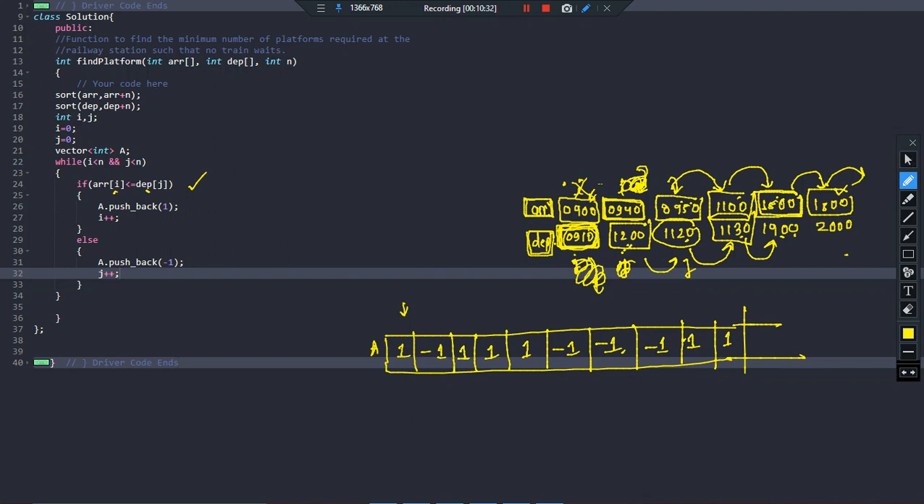What should we do now? This is our array A. Now if you find the cumulative sum, and then replace the array elements with the cumulative sum, then the maximum value will indicate the maximum number of platforms needed at any instant.